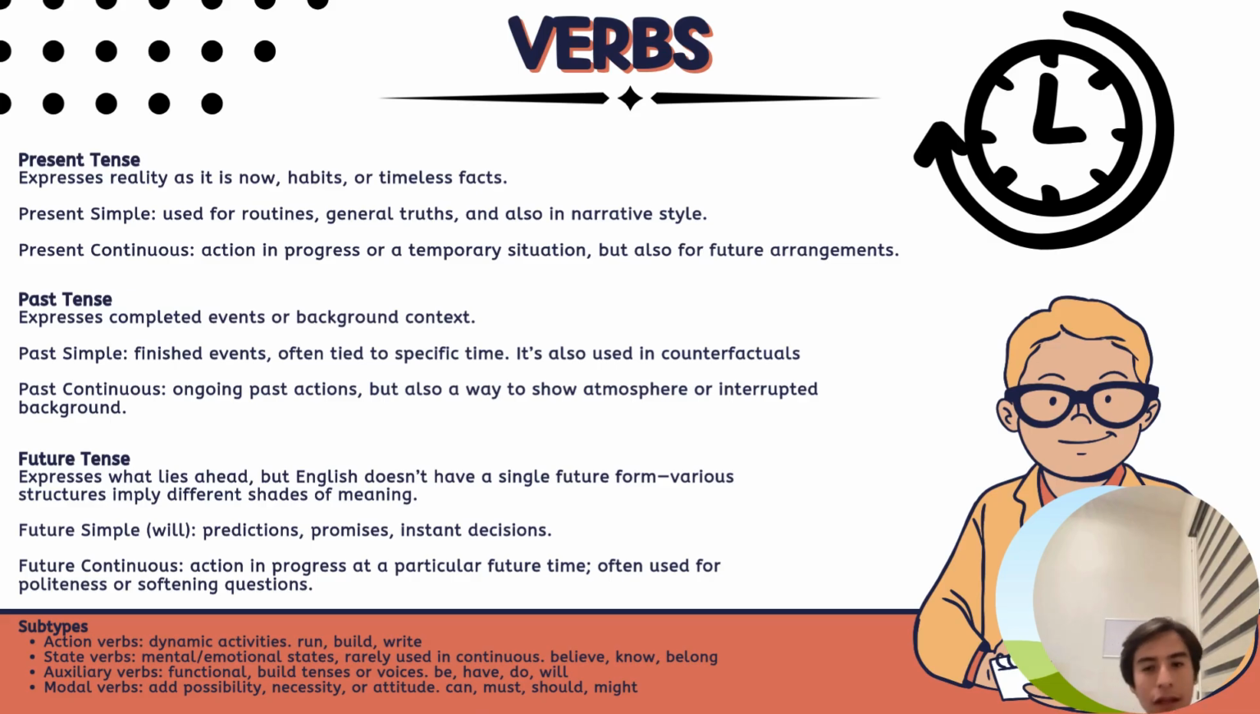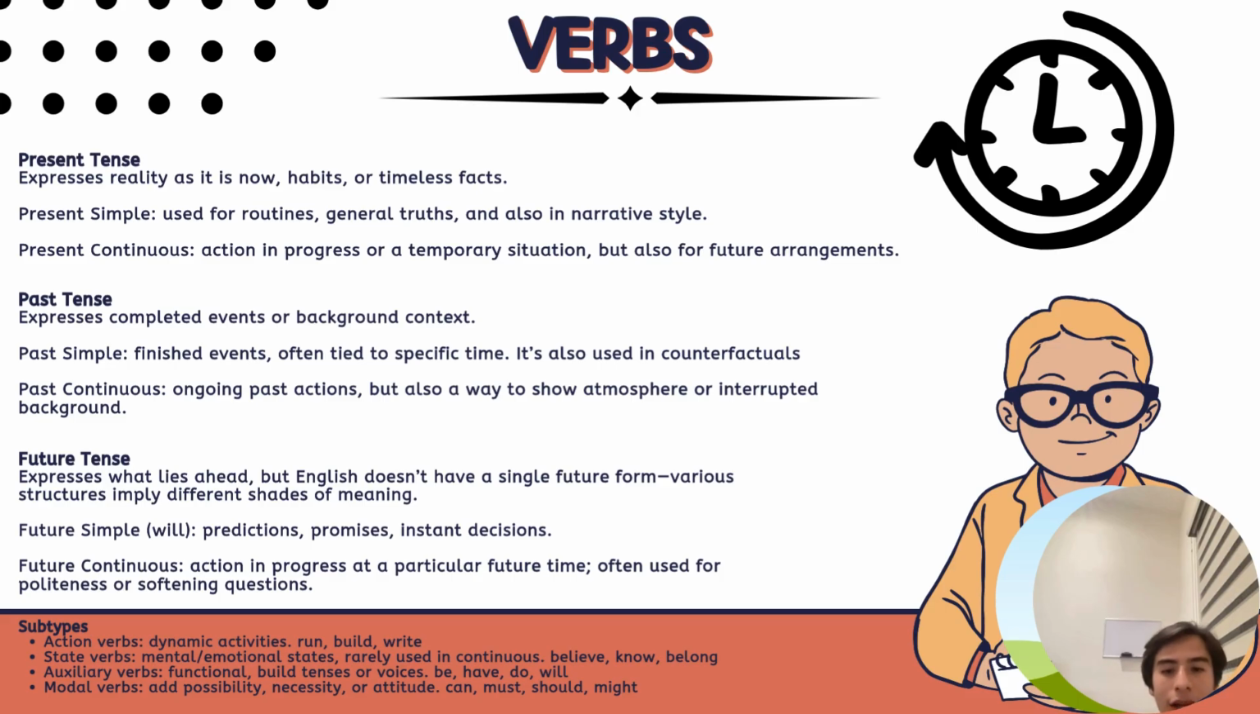Past tense expresses completed events or background context. Past simple is for finished events, often tied to a specific time, but also used in counterfactuals. Past continuous is for ongoing past actions, but also a way to show atmosphere or interrupted background.